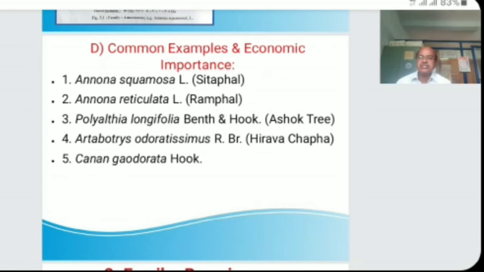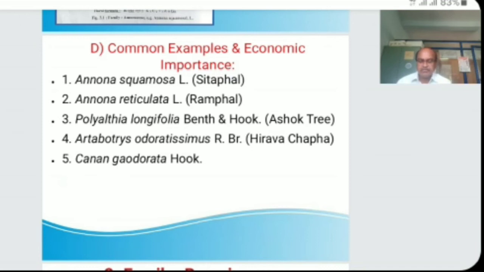Out of these we must see Annona squamosa, second Annona reticulata, third Polyalthia longifolia, fourth Artabotrys odoratissimus, and fifth Cananga odorata. So these are a few examples of this family which show their economic importance.